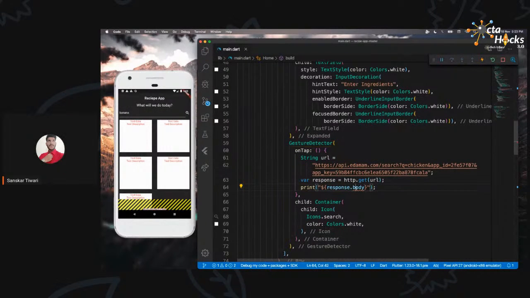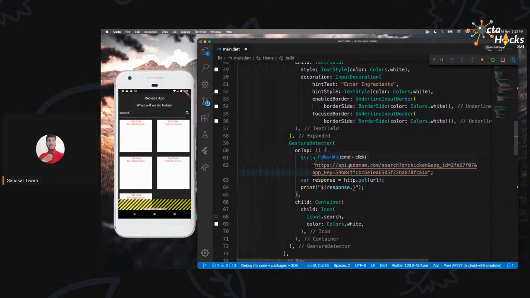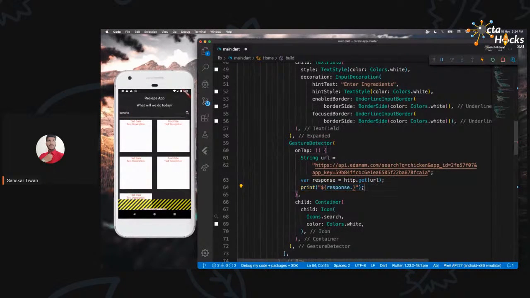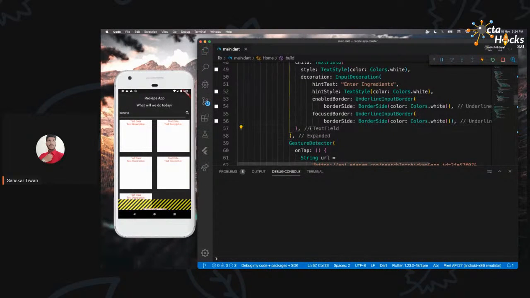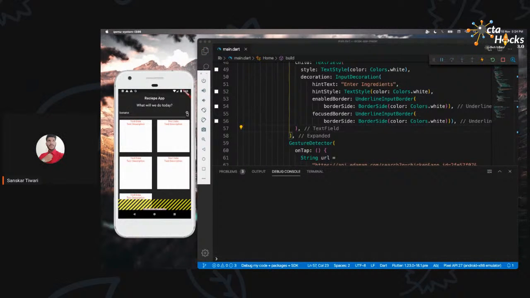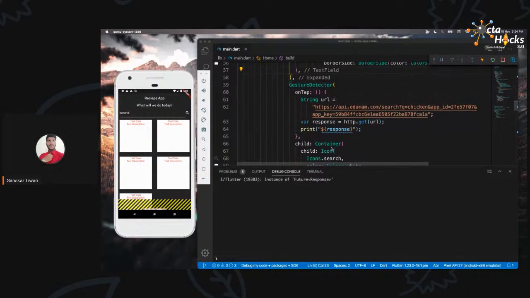So I'm just going to save that. Just a second. Okay, let's just continue with this first. Clear up the debug console. Save this. And click on this. So it's going to return this future. So this is something which you need to understand now,